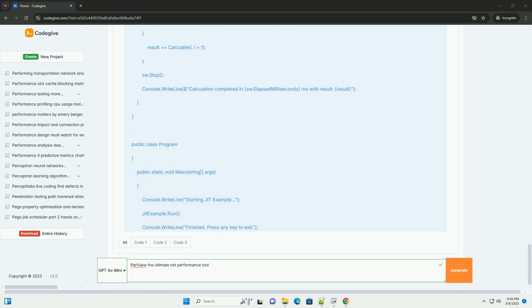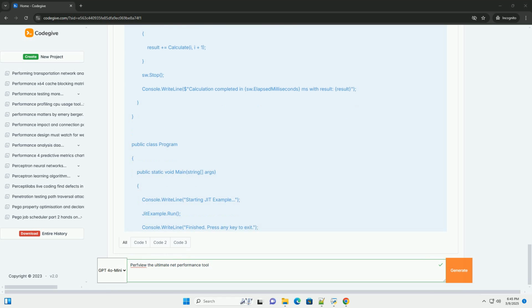5. Threads. This view shows the active threads in the process and their CPU usage. Interpreting the threads view: identify threads that are consuming a high percentage of CPU time. Analyze the call stacks of these threads to understand what they are doing. Look for signs of thread contention, for example threads blocked waiting for locks. 6. Events view. This allows you to view all the raw ETW events collected. It's a more advanced view and can be used to investigate specific issues that are not easily visible in the other views.